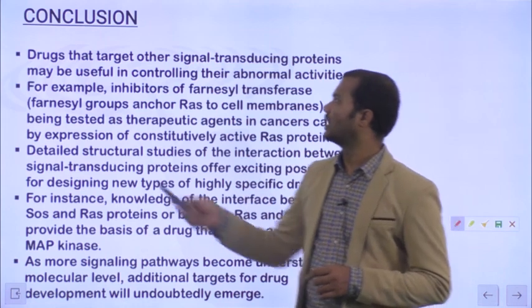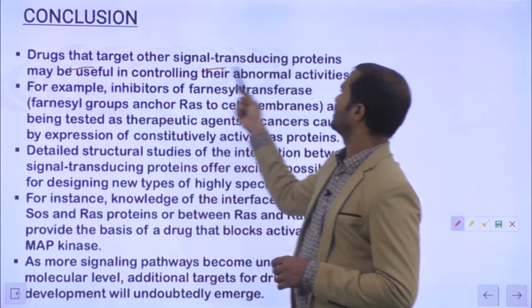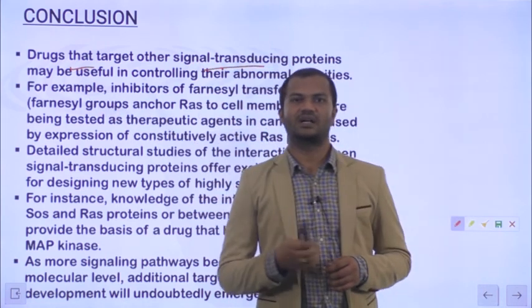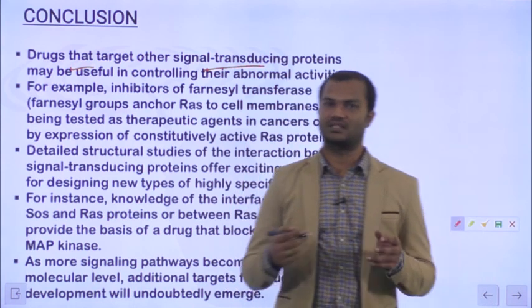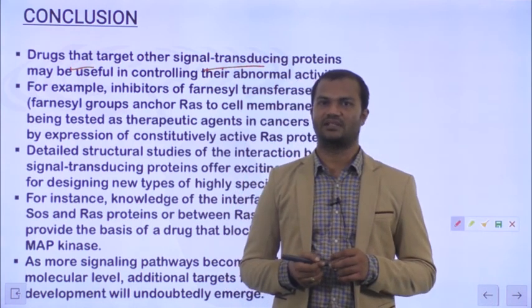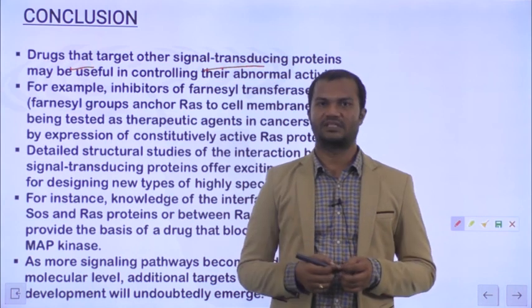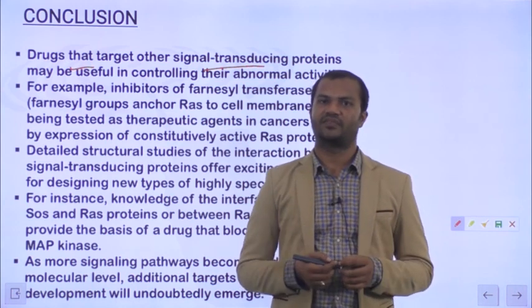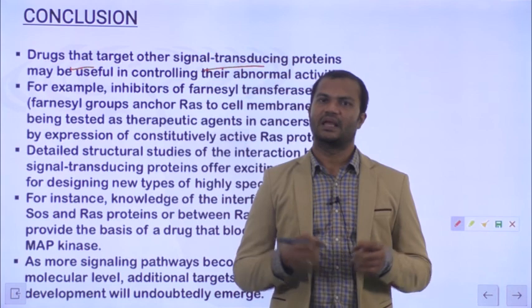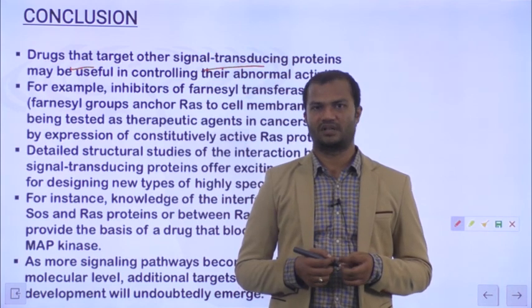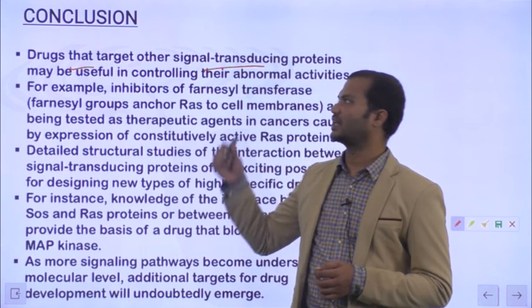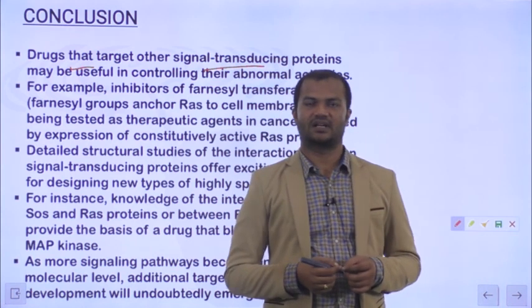The drugs that target signal transduction will ultimately control all these mechanisms, metabolism as well as development. I told you in the previous example also that approximately 50% of the drugs we consume belong to G protein coupled receptors. The remaining drugs act on the enzyme linked receptors.